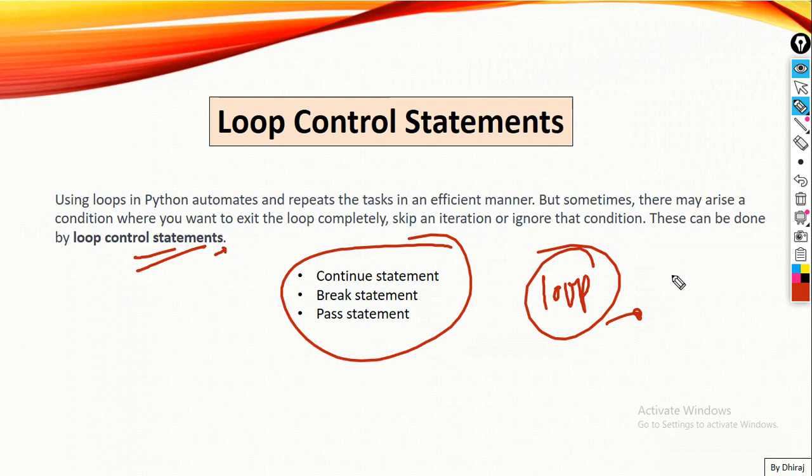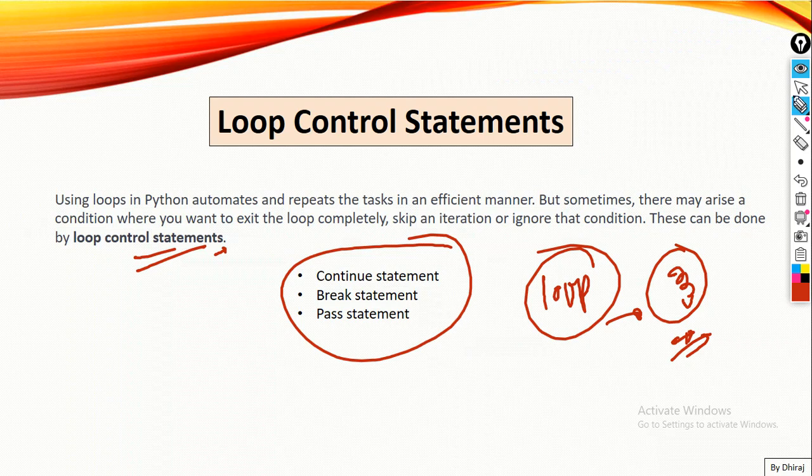So if you are iterating something and you need to put a condition that at this point, if the condition gets true, my loop will get stopped immediately and should not move ahead, for that we use loop control statements. First we're going to learn for, and then we're going to learn while. The first statement is known as the continue statement.